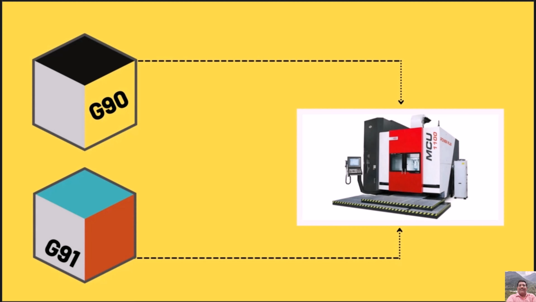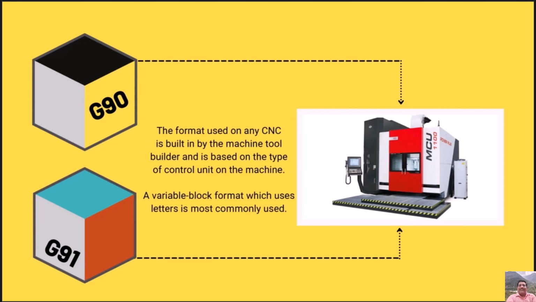Every program in any part to be machined must be put in a format that the MCU, or machine control unit, can understand. The format used on any CNC is built in by the machine tool builder and is based on the type of control unit on the machine. A variable block format which uses letters is most commonly used.